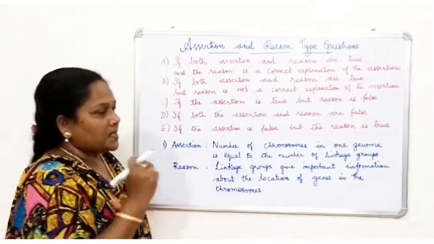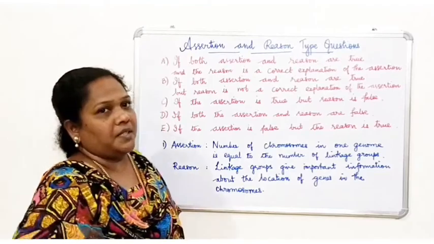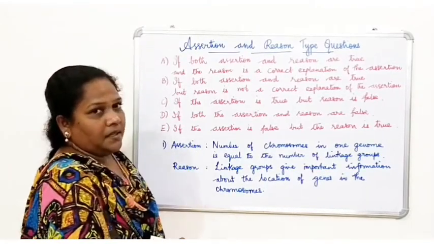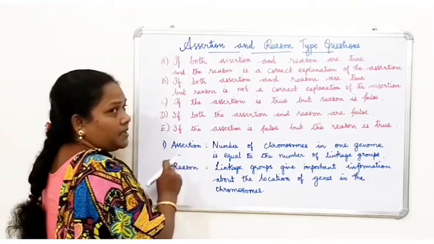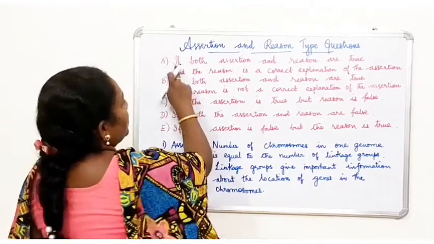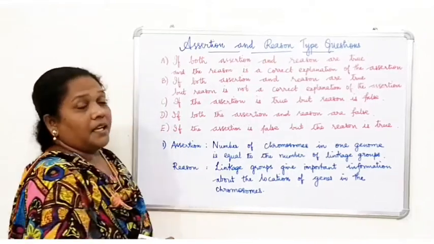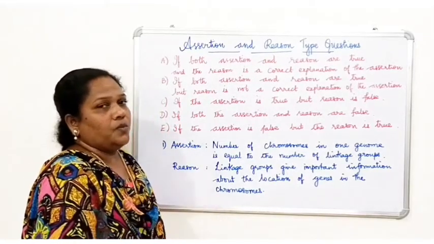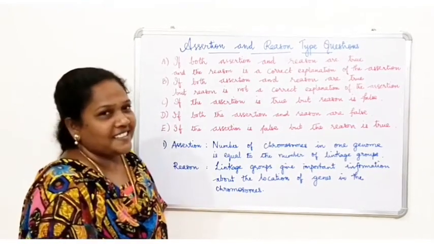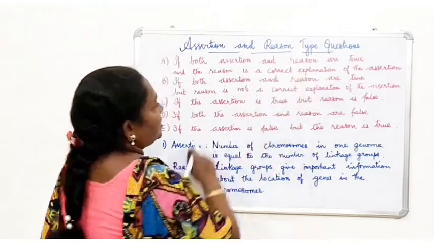true. So what is that assertion? If you just look at the first one, assertion meaning statement, right? Then there is a reason given below that. So you have to read both the sentences and find out whether it is correct or wrong. So if both assertion and reason are true, first read this sentence and find out whether it is true. So that is the first step you have to do in assertion and reason type questions. Okay. And the reason is a correct explanation of the assertion.